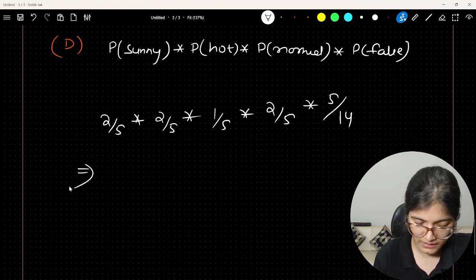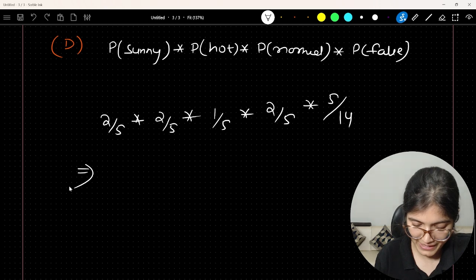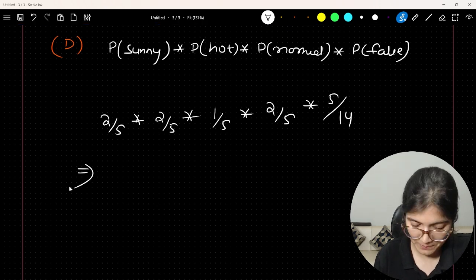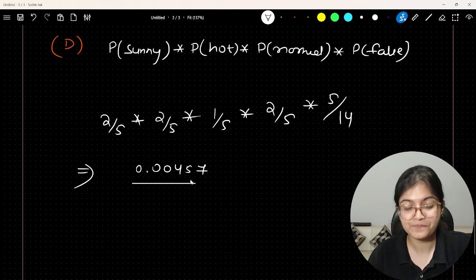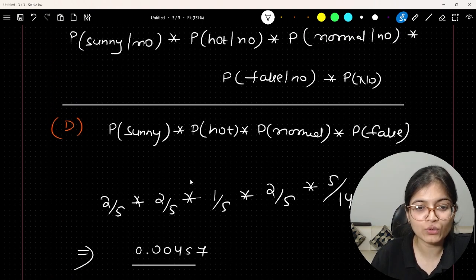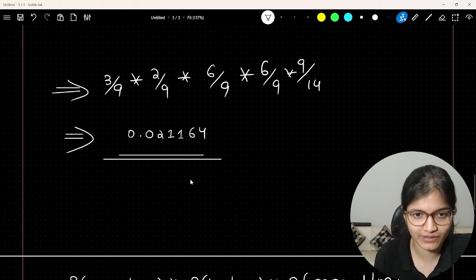So it will be again 2 divided by 5 into 2 divided by 5 into 1 divided by 5 into 2 divided by 5 into 5 divided by 14. So we can evaluate this. For now, I'm getting this number as 0.00457, like that. So you can check it out as per the calculation that I have done in the live demonstration itself.